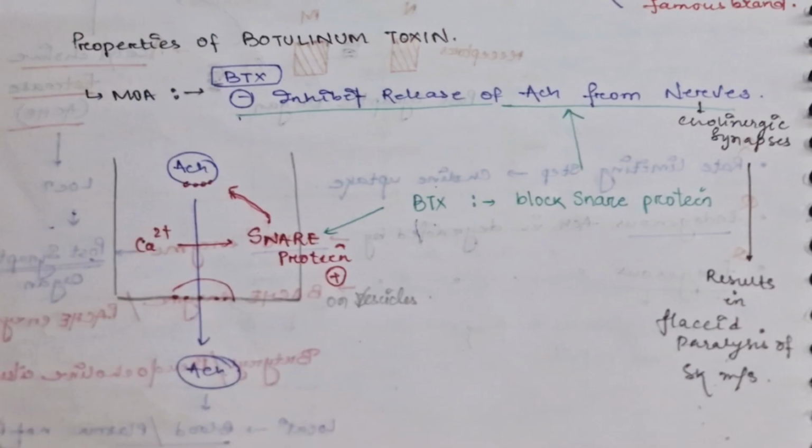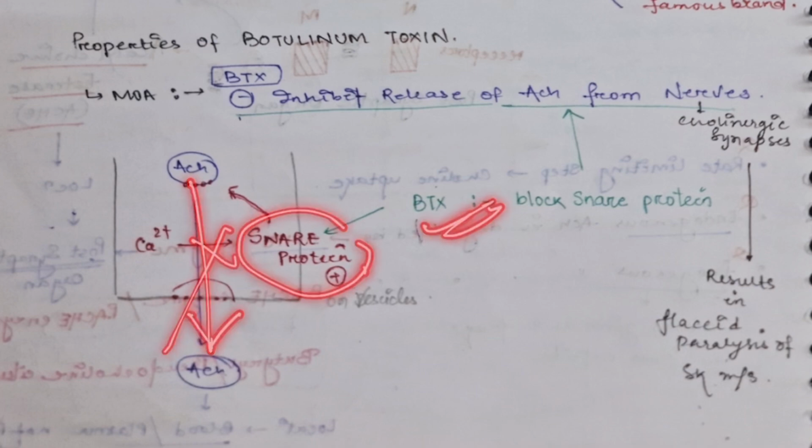Mechanism of action: botulinum toxin inhibits the release of acetylcholine from the neurons. It inhibits that fusion. What happens is that botulinum toxin blocks the SNARE proteins, and these SNARE proteins are present on the vesicle. So whenever the calcium comes, it interacts with SNARE protein, but it is being blocked by botulinum toxin. Hence the acetylcholine won't be released.